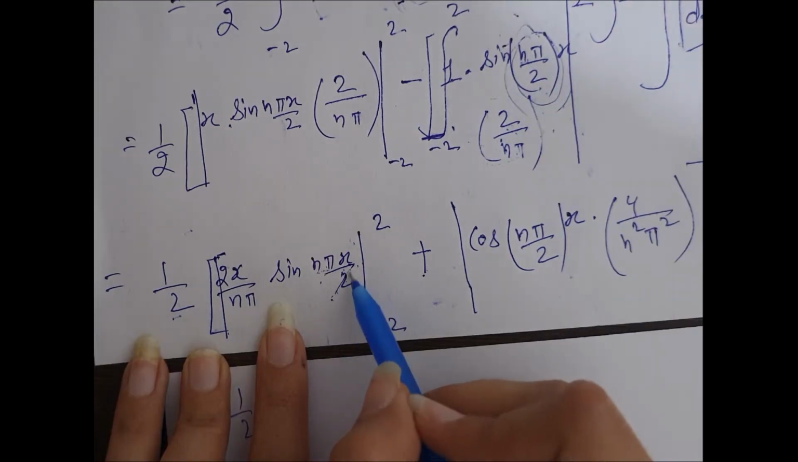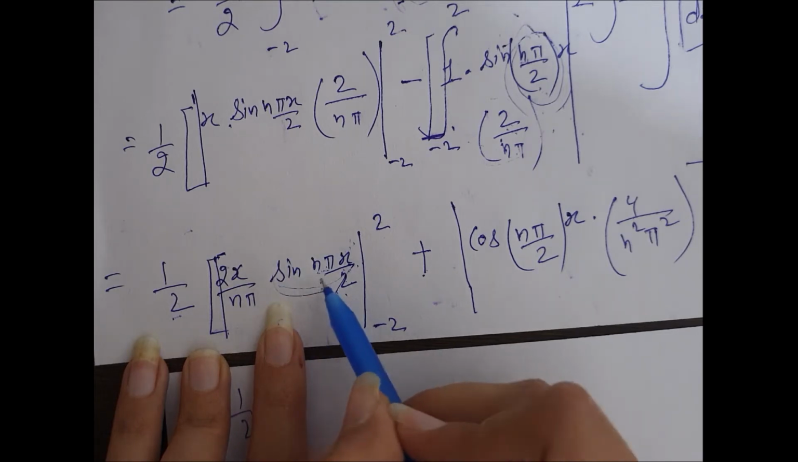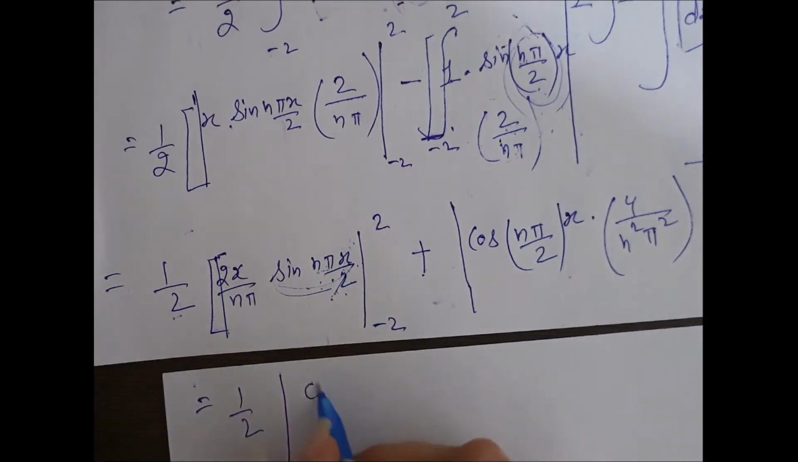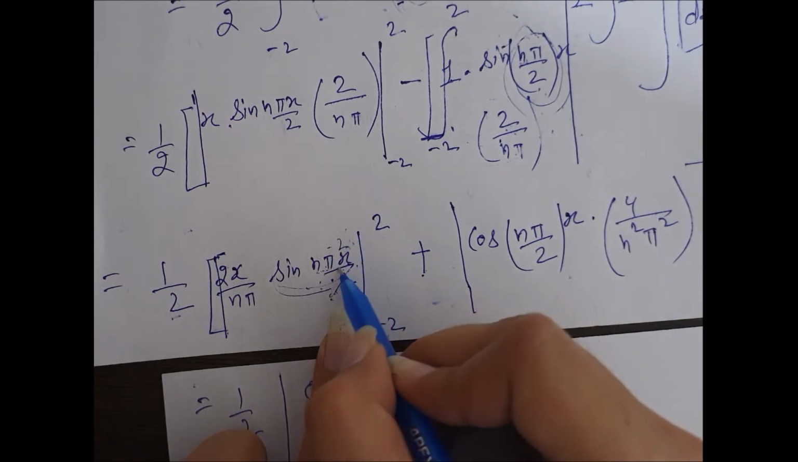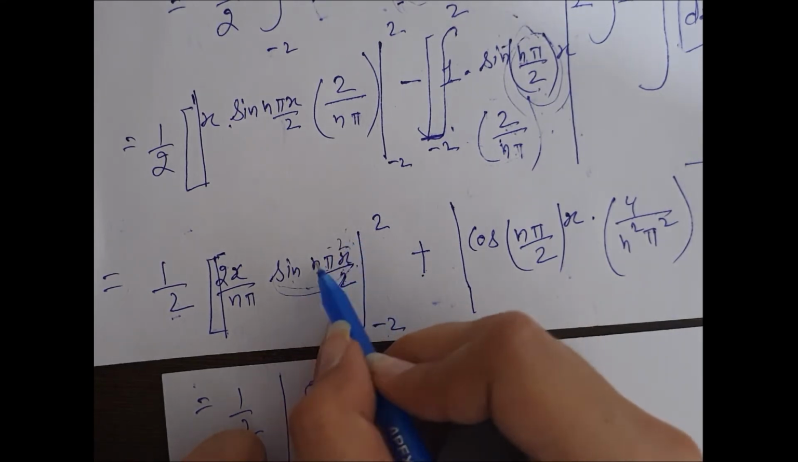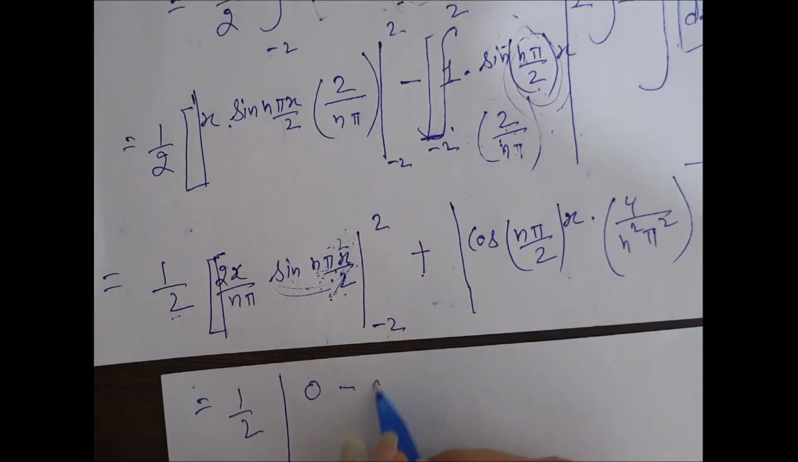This will be 2 upon n pi. The 2 gets cancelled. We will get sin n pi. Sin n pi is 0. So 0 minus. Again this will be minus 2. The 2 will get cancelled. We will get sin minus n pi. Sin minus n pi will also be 0.